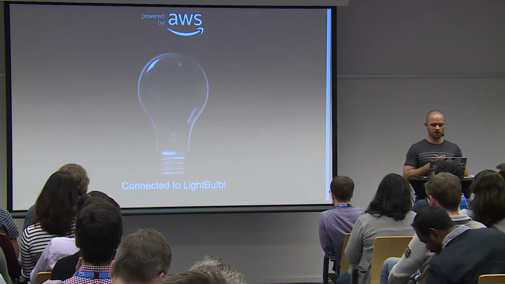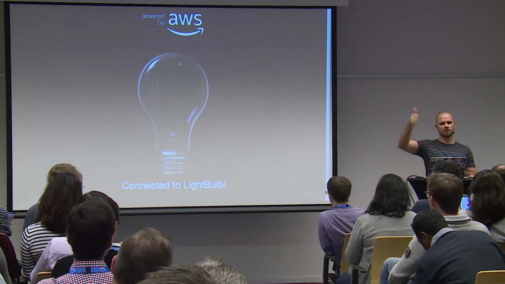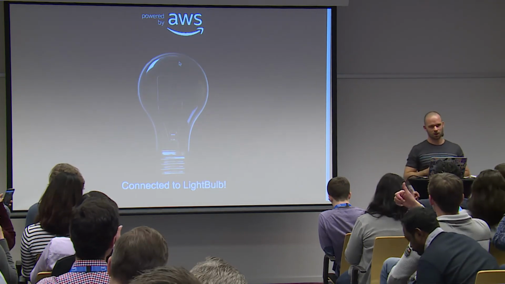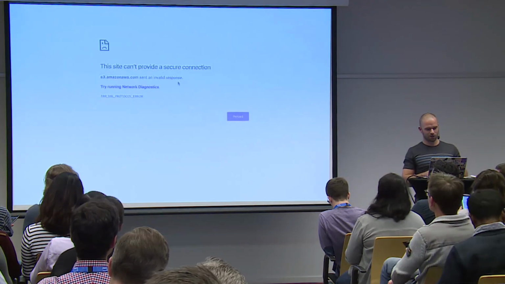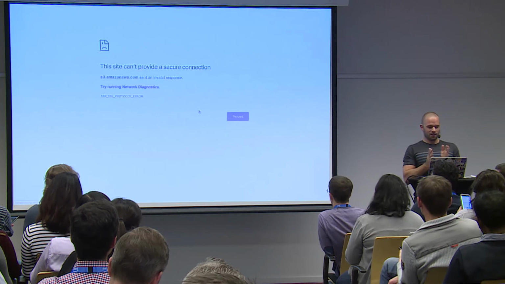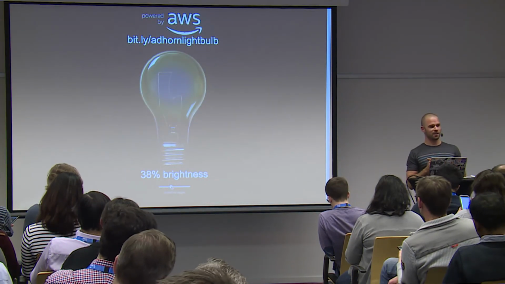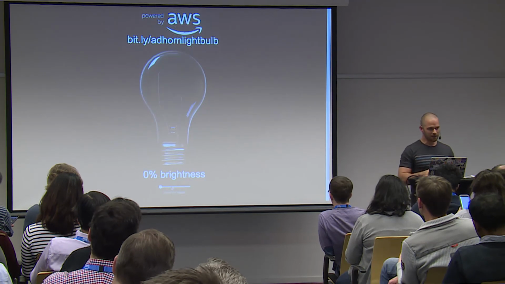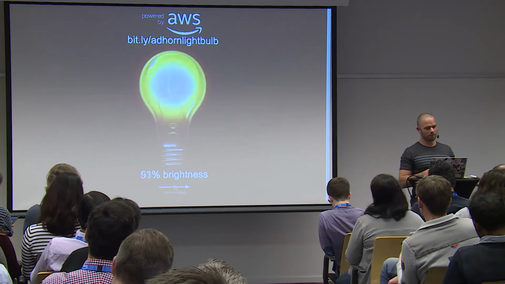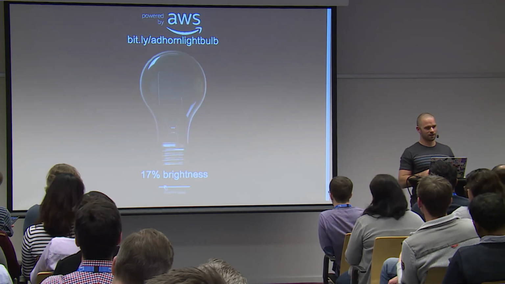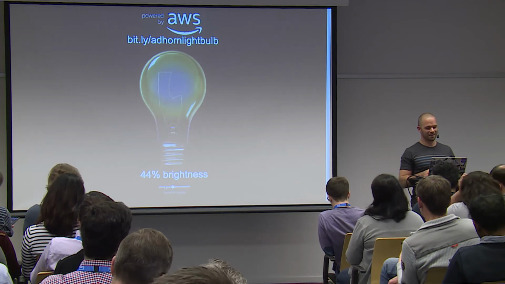All right. So this is what you should see. And here, you should all see connected to Lightbulb. Can you give me a thumbs up? You have connected? Good. It means we have a bidirectional channel between you and me. That means that I can start controlling you like that. So let's see if this works. I'm going to increase the light bulbs. Right? So 5 what? How about now? 17, 44.